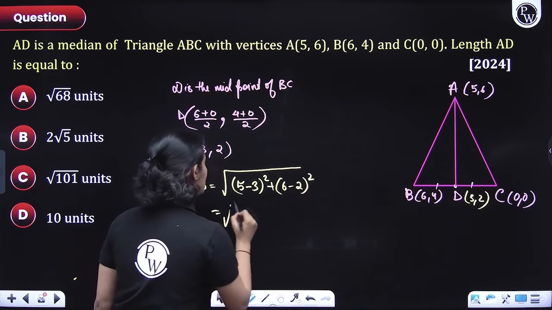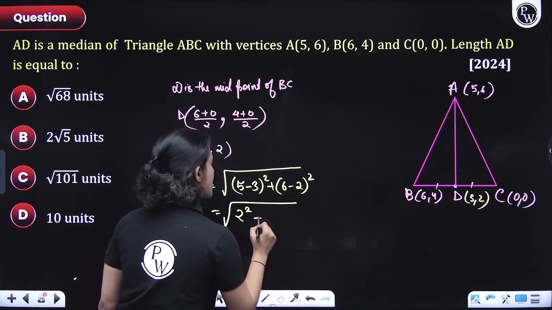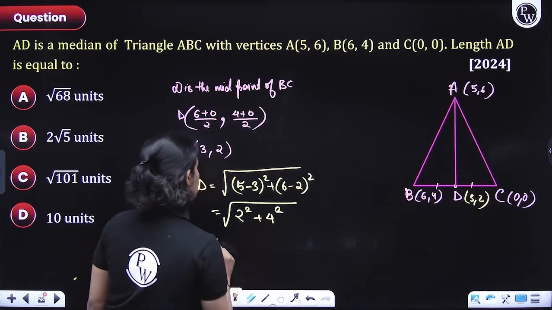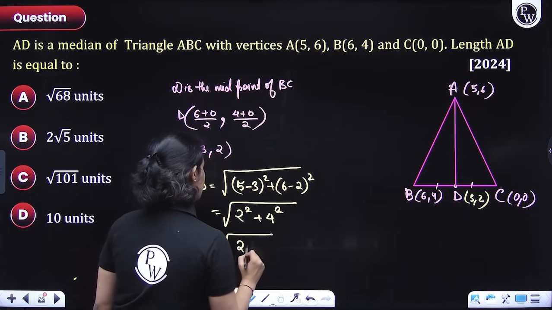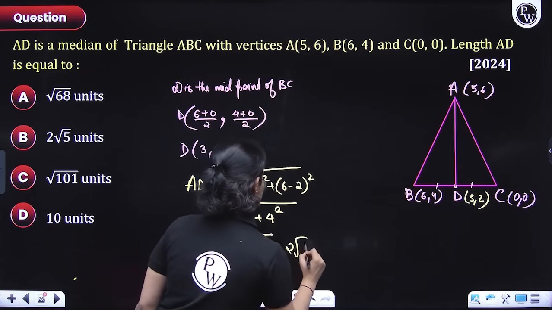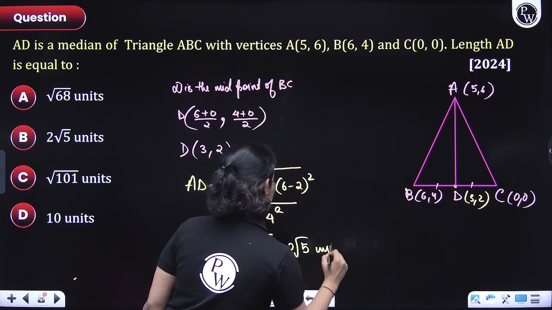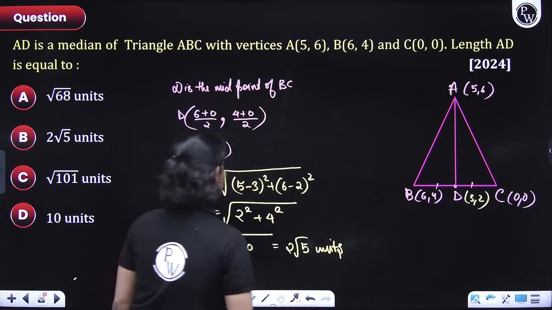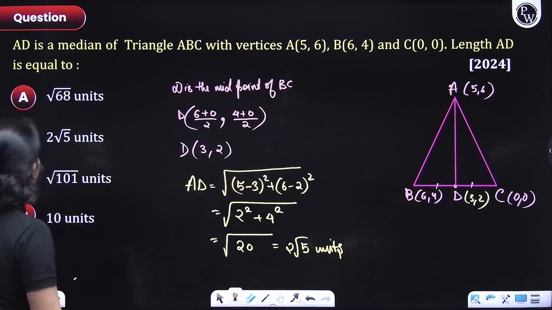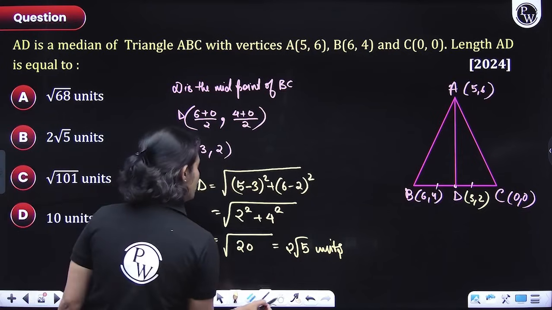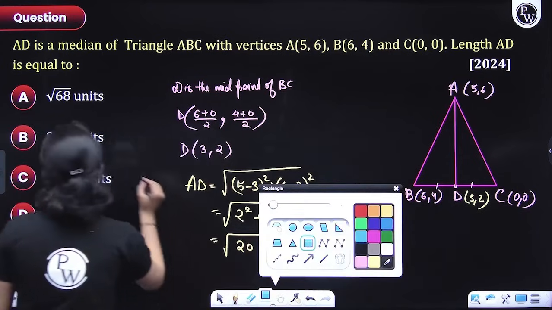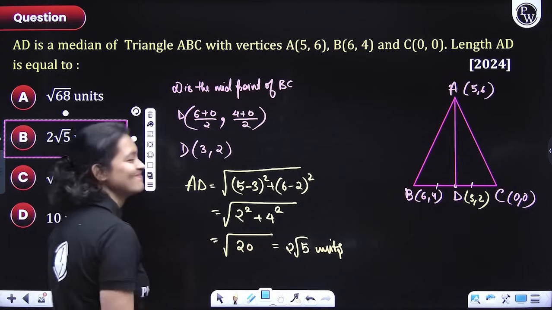So this would come out to be 2 square plus 4 square, 4 plus 16, 20. 2 root 5 units. This is the answer. So what is the answer, everyone? 2 root 5.